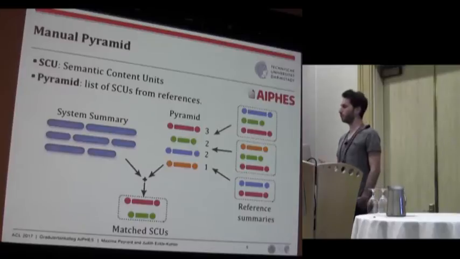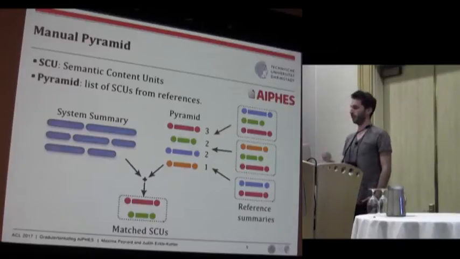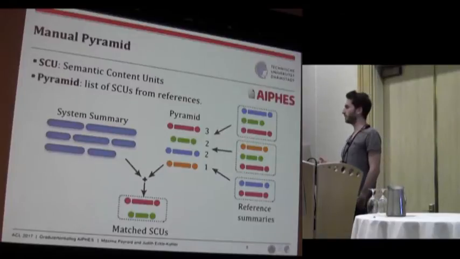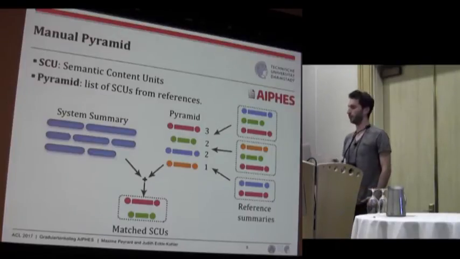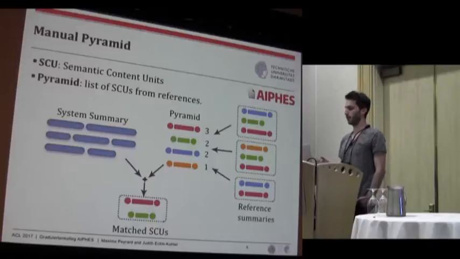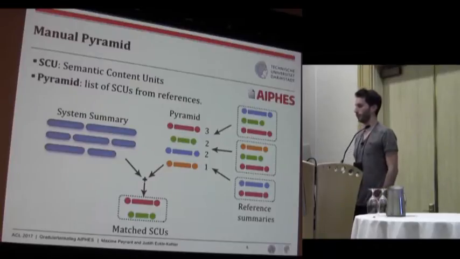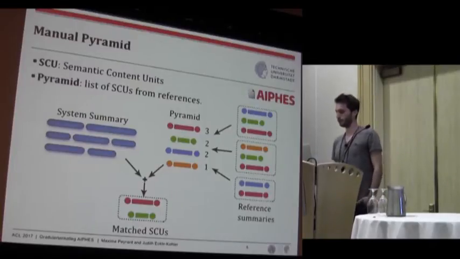Then there is the pyramid set, which is the set of SCUs, and each SCU has a weight, which indicates in how many reference summaries it appears. For example, here each SCU is represented by some triple, and the red one appeared in 3 reference summaries, so it has a weight of 3.